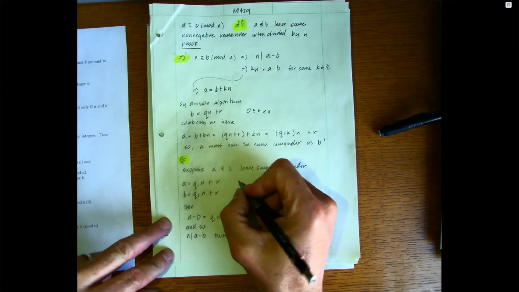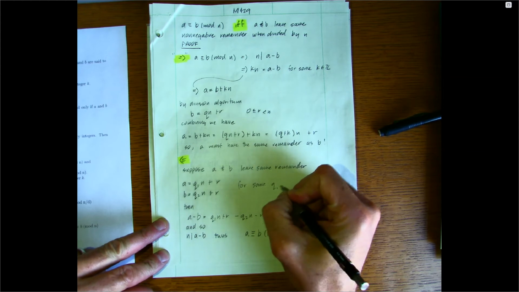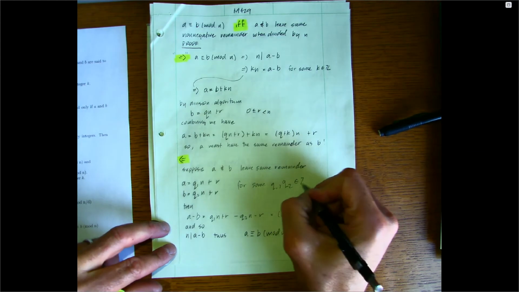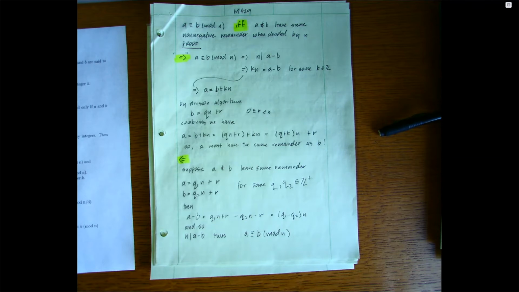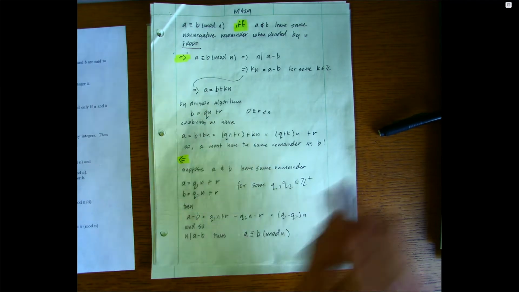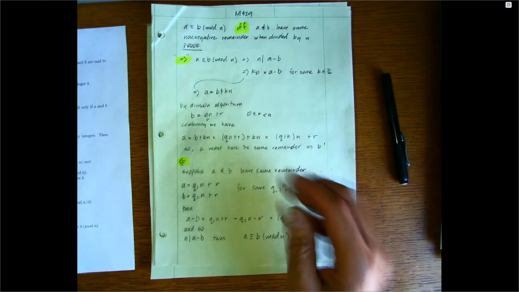So maybe I should say for some q1, q2 in the positive integers. I don't think that necessarily has to be positive, so in the integers.